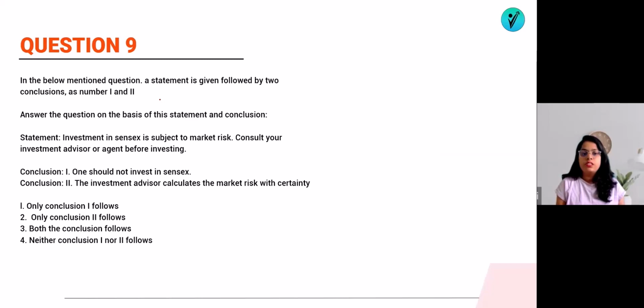In the below mentioned question, a statement is given followed by two conclusions as number 1 and 2. Answer the question based on the statement and conclusion. What is the statement? Investment in Sensex is subjected to market risk. Consult your investment advisor or agent before investing. Statement says that Sensex is at the market risk. So consult your investment advisor or agent before investing.